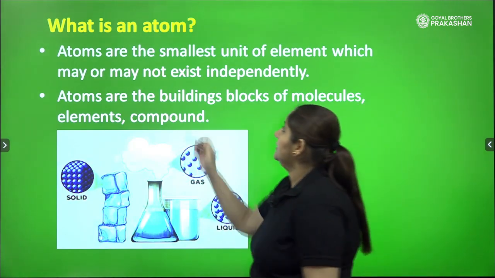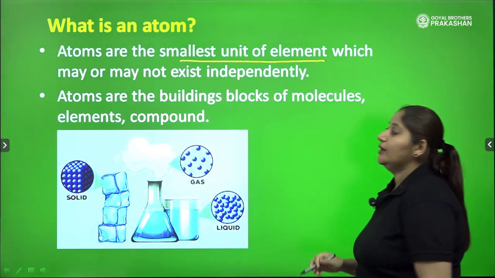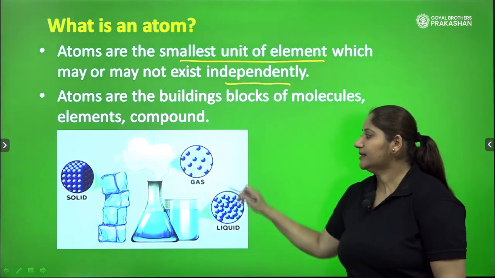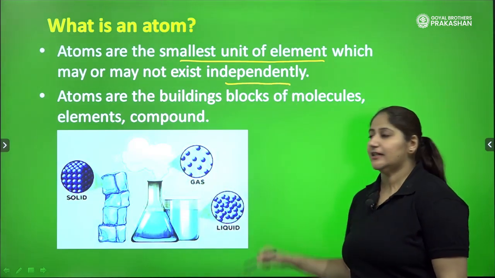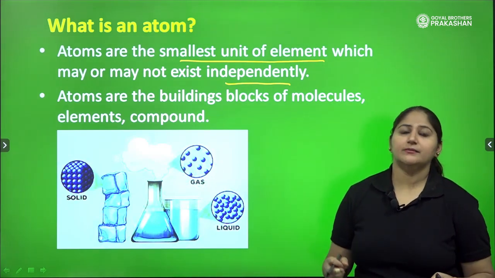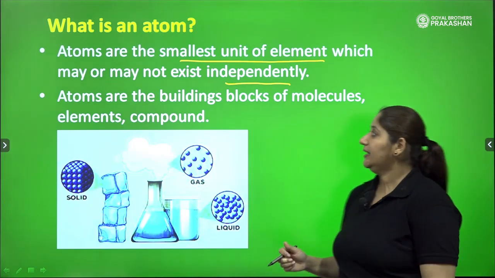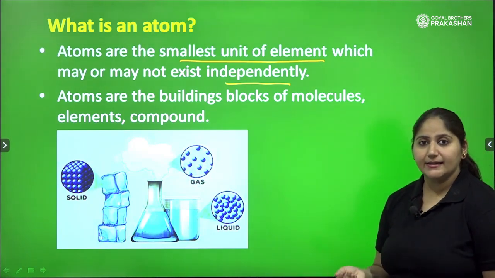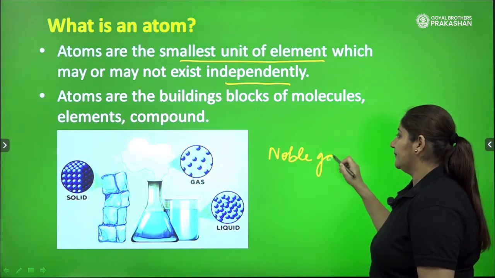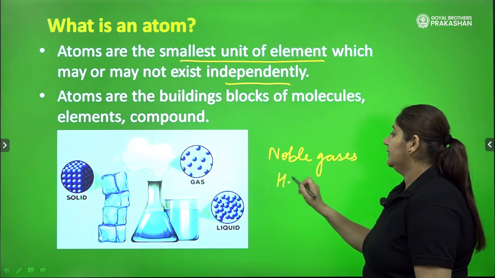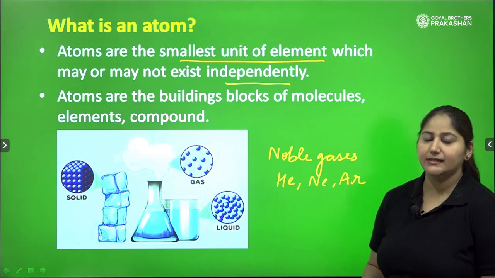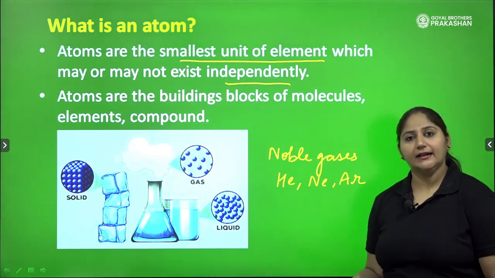So atoms are the smallest unit of element which may or may not exist independently. So these atoms, they do not exist independently. They have to be in a combined form. There are only very few atoms which actually exist independently, and those are noble gases. Noble gases only exist independently, right? Like helium, neon, argon, they exist independently because they are stable gases. So they exist as single atoms.